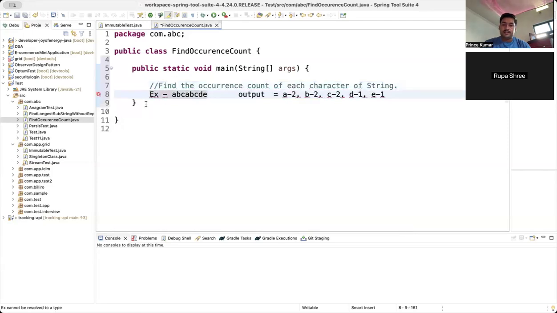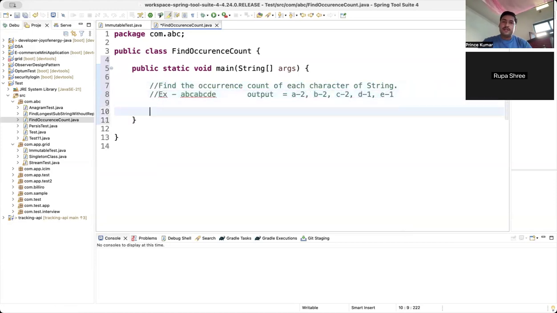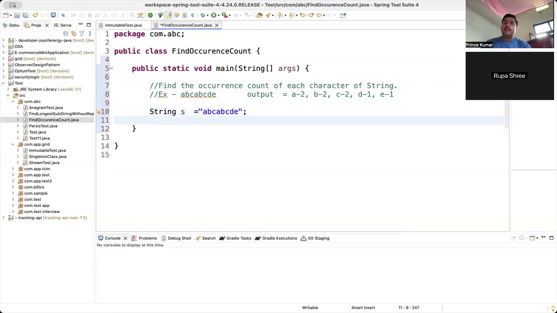After this is the example. I have one string, A, B, C, and so on, and I have to find out the occurrence count of each character.